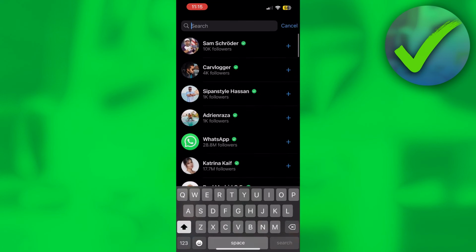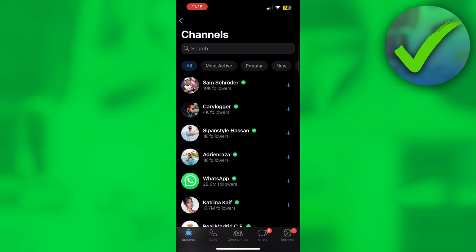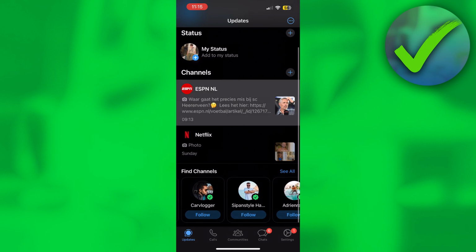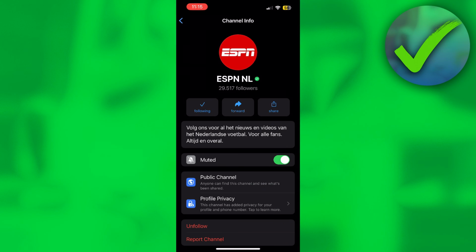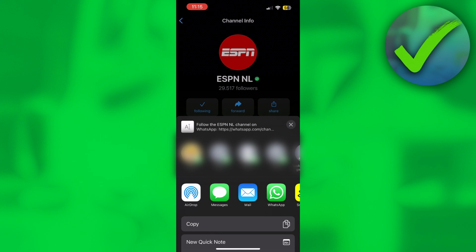And yeah, but if there is a channel which isn't shown in here, for example, I mean, you can search for it, but if it's, for example, a private channel, then someone has to actually invite you via a link. Now, that person can send that via, for example, WhatsApp. And if you click on the link, you should also be able to join that specific channel. Here you can, for example, click on share, and then here you can share it to people.